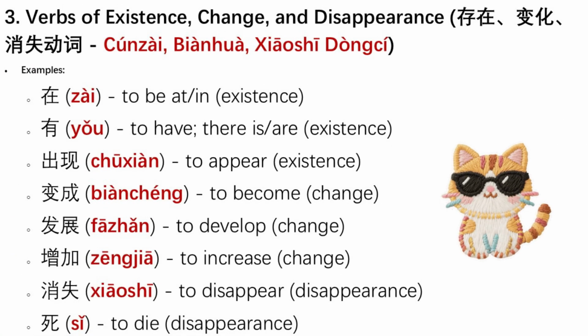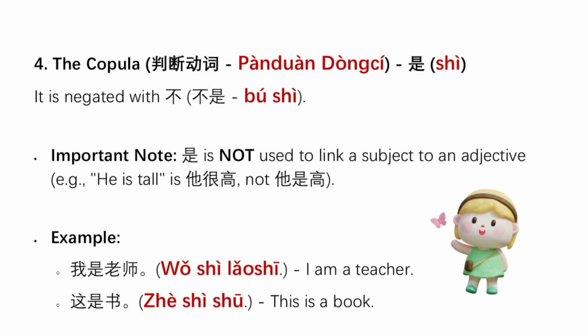Verbs of existence, change, and disappearance. This category describes a state of being, a transformation, or a cessation of existence. They often appear in sentences that describe the state or transformation of a subject. The particle 了 is frequently used with them to indicate a change of state. Examples: 在,有,出现,变成,发展,增加,消失,死.